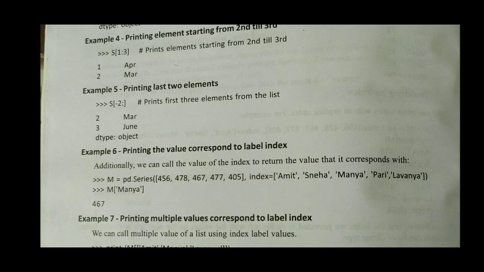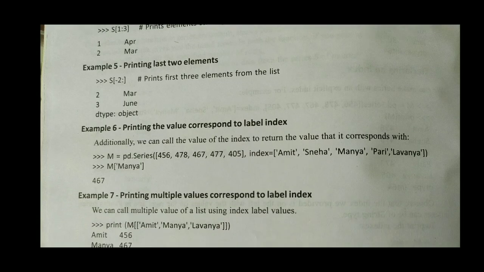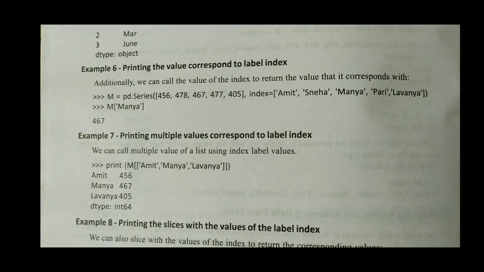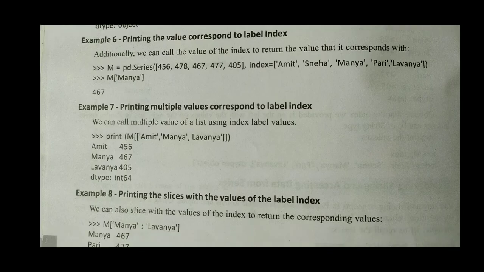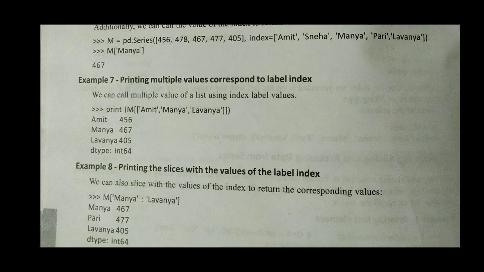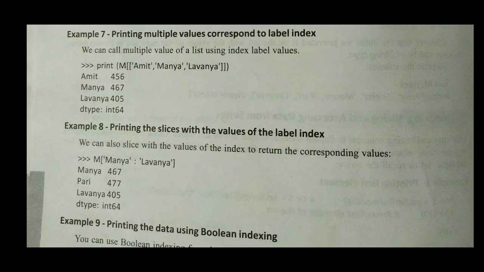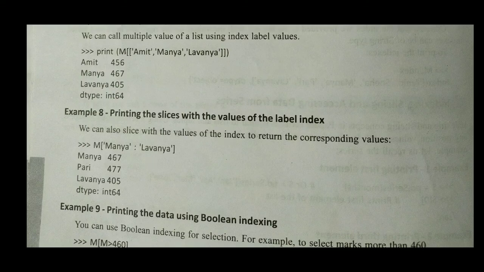Next one, printing the value corresponding to the label. So you can see in this that you can display a value for a corresponding label also. Next one, printing the slice with the value of the label index. So here, Manya colon Lavanya. It means I want to display values from Manya to Lavanya. So let us see the output. It starts from Manya to Lavanya.